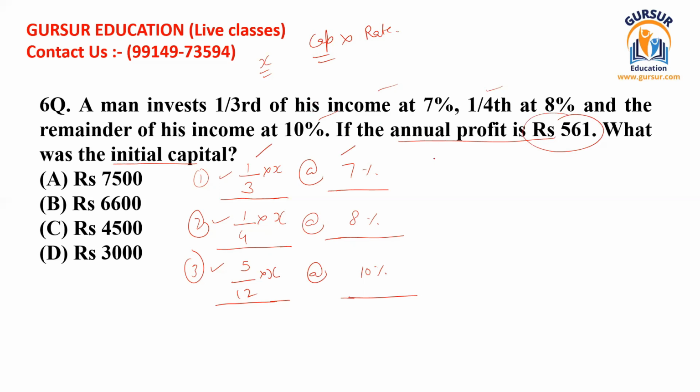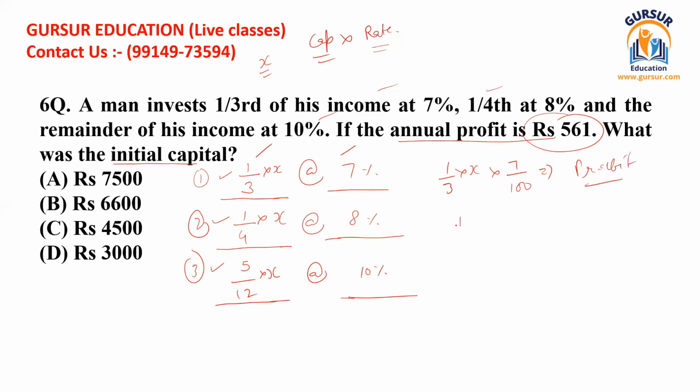So you know that when capital is multiplied by the rate of profit, you can get the profit earned with the specific investment. So 1/3 multiplied by x multiplied by 7 divided by 100 shall produce you the profit from the first investment.